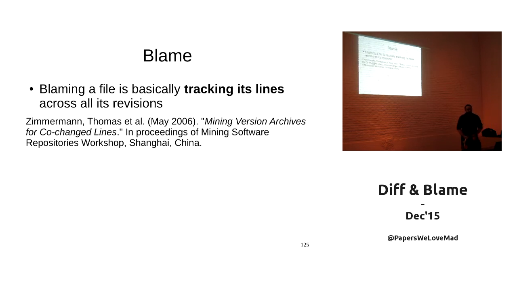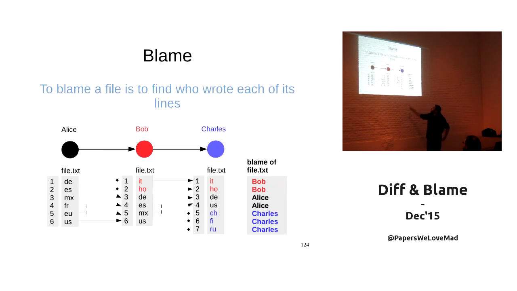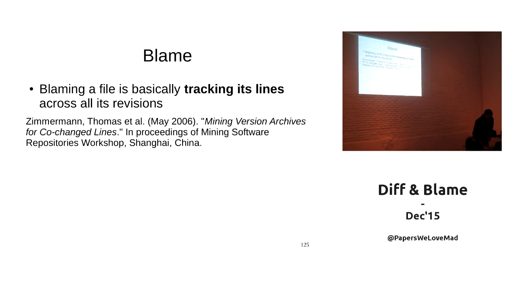Blaming a file is basically tracking its lines across all its revisions in the past. So to get who wrote this line, we will have to track it across all the revisions and see how they change the line number while the lines keep the same content. So blaming is about tracking lines. It's explained in a paper from 2006.